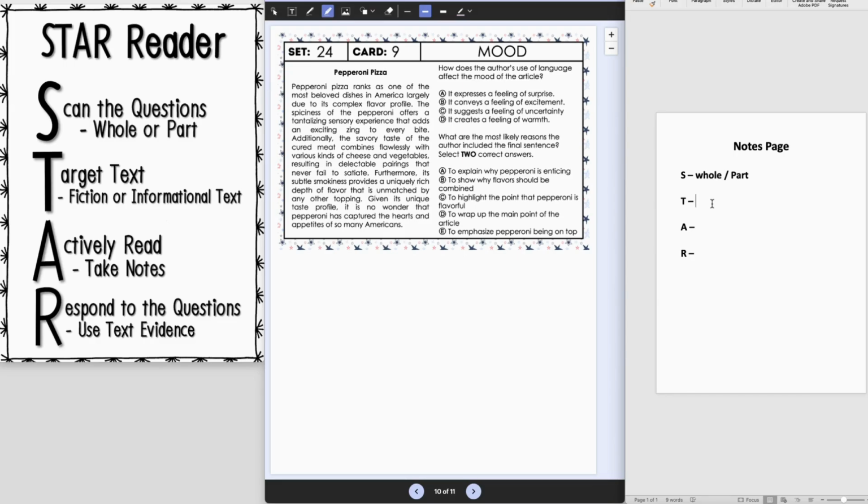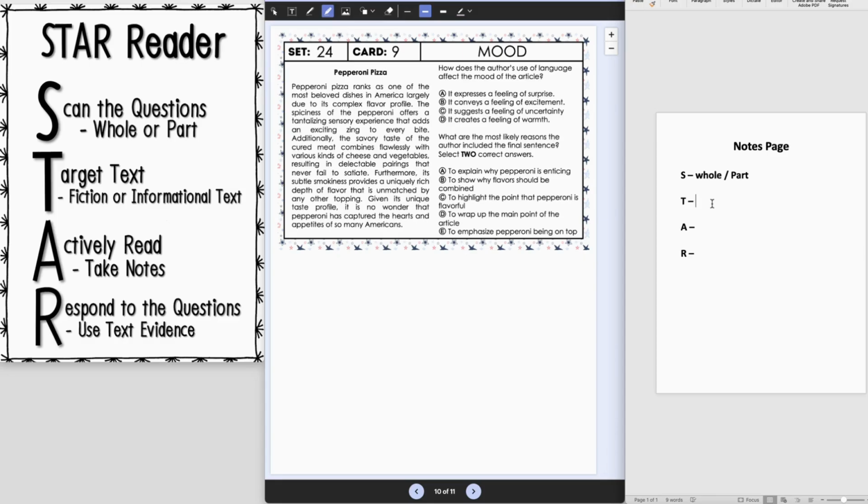Pepperoni pizza. Pepperoni pizza ranks as one of the most beloved dishes in America, largely due to its complex flavor profile. The spiciness of the pepperoni offers a tantalizing sensory experience that adds an exciting zing to every bite. Additionally, the savory taste of the cured meat combines flawlessly with various kinds of cheese and vegetables, resulting in a delectable pairing that never fails to satiate.